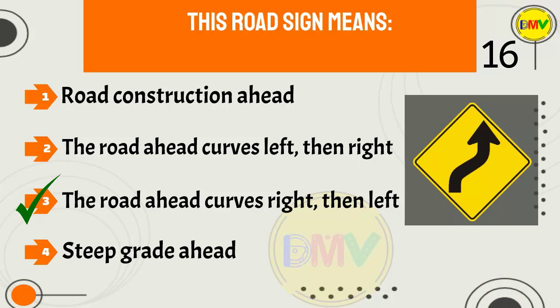The correct answer is 3. This sign indicates that the road ahead curves to the right and then to the left. You should slow down to be able to negotiate these curves safely.